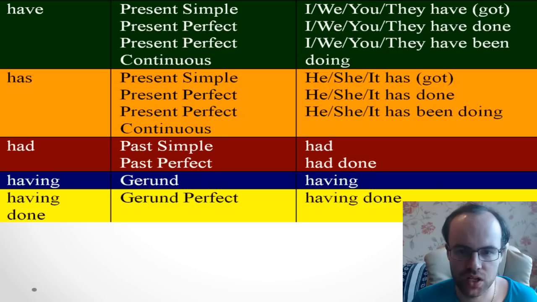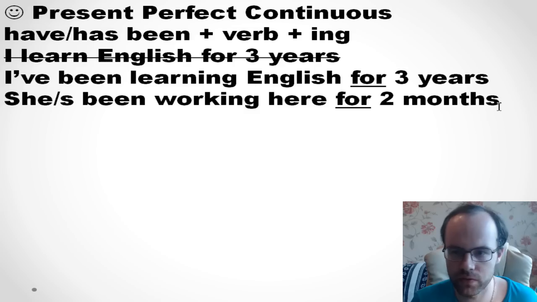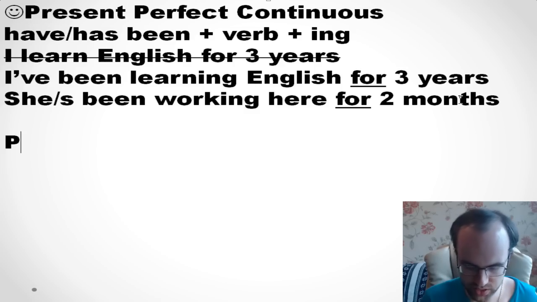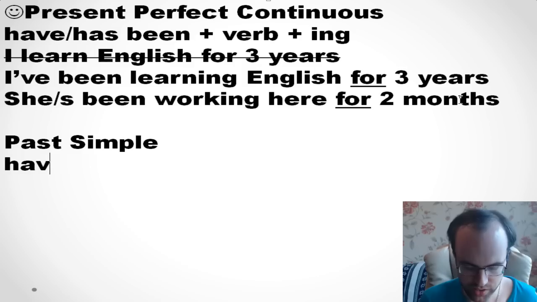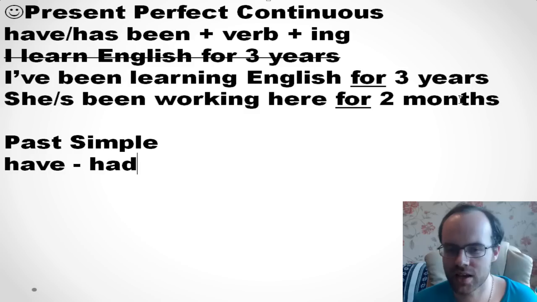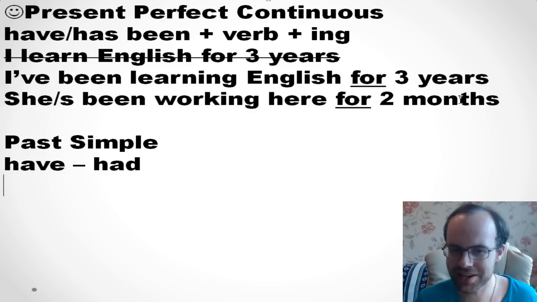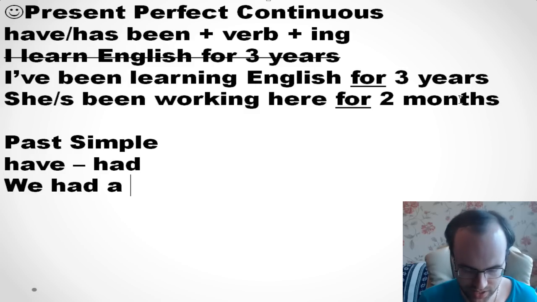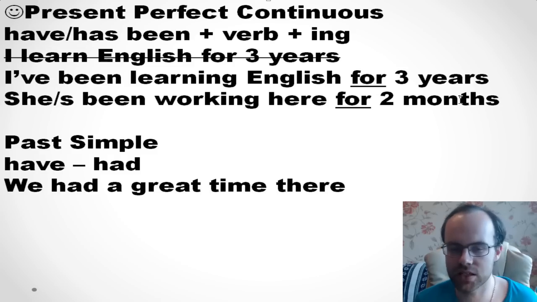Okay, well done. So let's go ahead. You see that we also use had with past simple. It's just the second form. If we are talking about past simple, it's relatively easy. The first form is have, and had is the second form. For example, we had a great time there. It's just past simple and that's it.